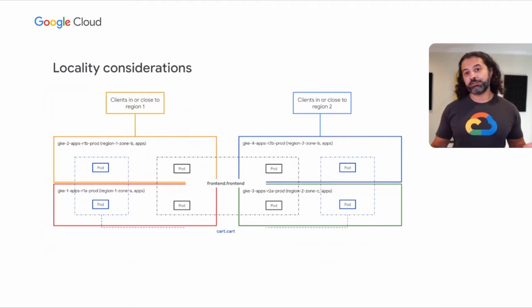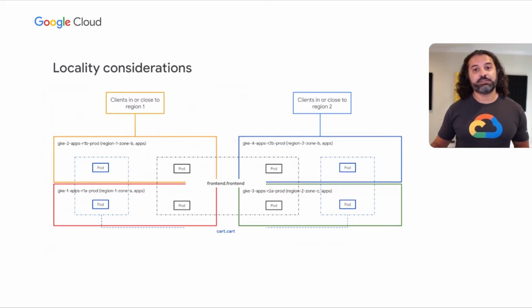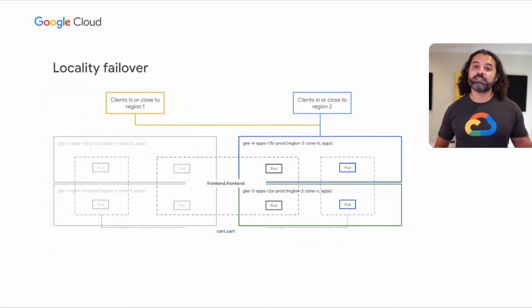Here we have service running on 2 different regions. Let's say region 1 is in Europe, and region 2 is in Asia. So the users that are in Europe or closer to region 1, we want to deliver their traffic to an instance of a service that's closer to them, so in Europe. And likewise, for the users that are in Asia, we want to deliver their traffic to an instance of a service that's running in Asia. Only when something goes wrong, for example, let's say everything in the Europe region is down, now we want to send the traffic from European users over to the Asia users. So how do we manage all of that?